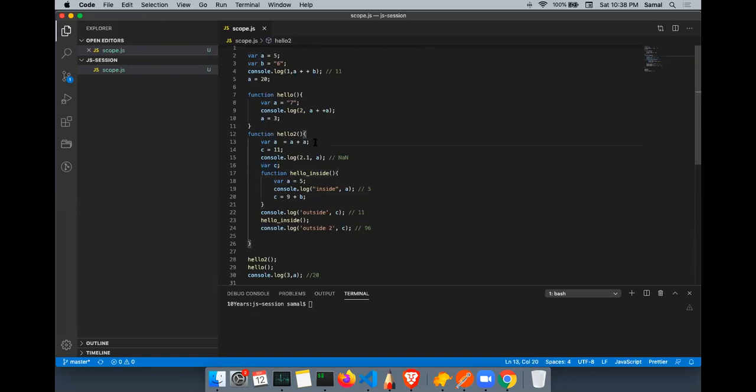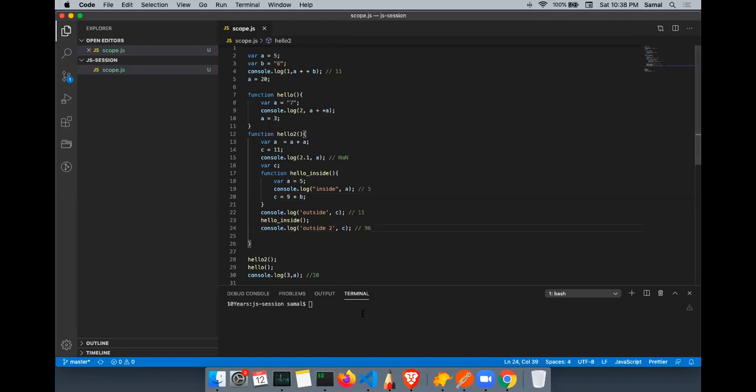What it is doing is basically adding 9 plus B. It looks for B here, does not find it. It looks for B here, does not find it. Finally it lands in the parent functional scope, or main global scope, and B is 6. So 9 plus 6 is 96, because the 6 is a string.